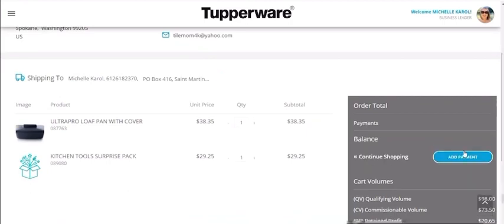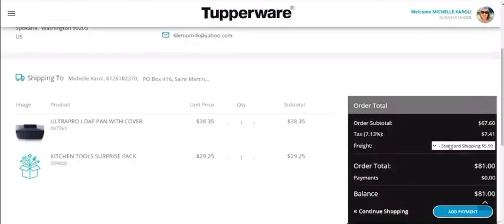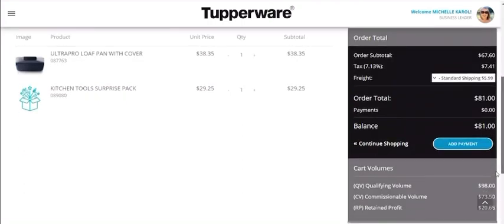I'm going to go to checkout. I can add samples. I can add sales aids. I can add anything I want to this order. And it is going to be that tiered shipping just as though I was a customer. We all pay the same shipping now. And I love this. This is awesome. Now, if I'm ordering a sample and that sample rate is a lot higher, it's going to go by the retail value of the sample for the shipping. So just another thing to kind of watch out for.